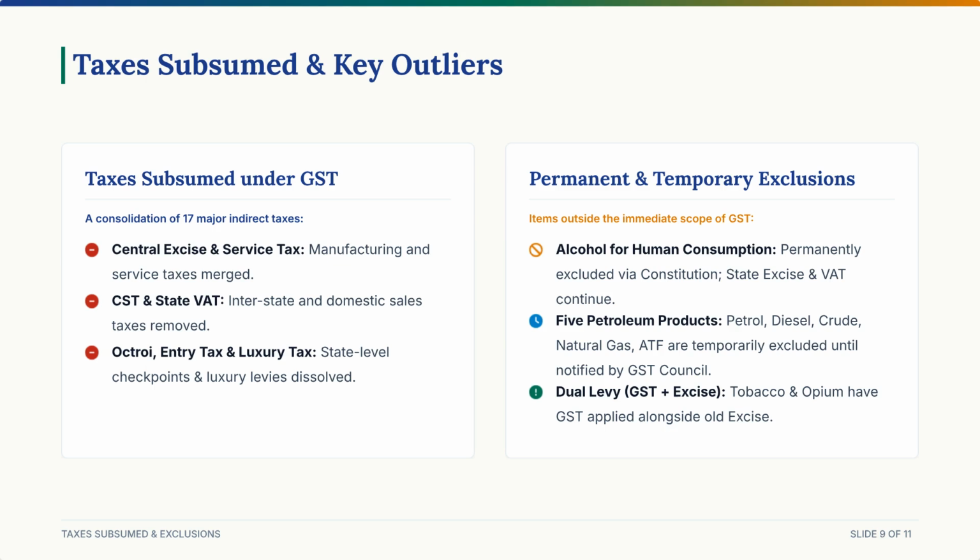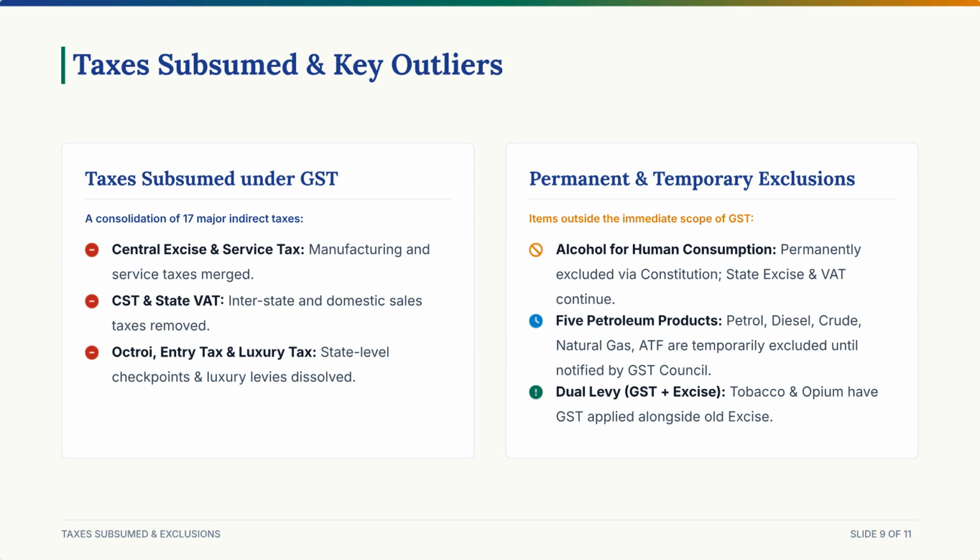But look out, there are some very important exceptions that you must remember for your exams. 1. Permanently excluded, non-taxable supply. Alcoholic liquor for human consumption is completely out of the GST net. In fact, for upcoming exams, remember that this exclusion also strictly covers undenatured extra-neutral alcohol, ENA, or rectified spirit, used directly to manufacture alcoholic beverages. States fought hard to keep this revenue entirely to themselves, so it is still taxed under the old system of state excise and VAT.